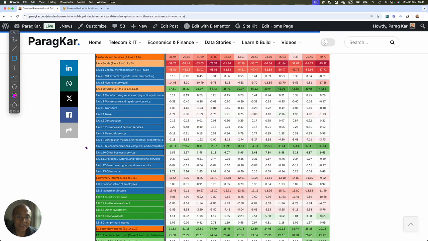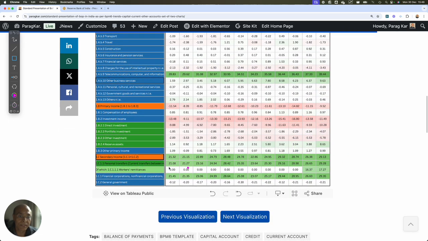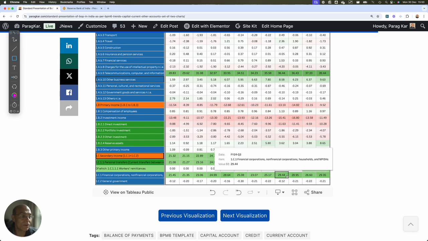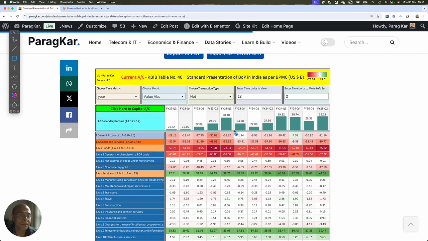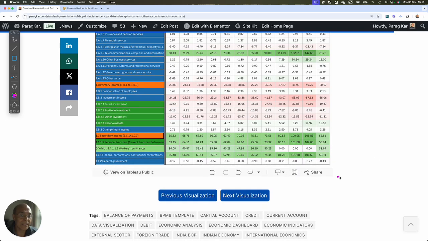And I forgot to mention to you that on services, telecommunication, computer and information services is one of the most important items of service. And if you compare this with our remittance income, you will find that they are very close. They are not absolutely close, but they are very close. You can see that if you add up the remittance income, let me just do a yearly time scale. That will give a very good idea.